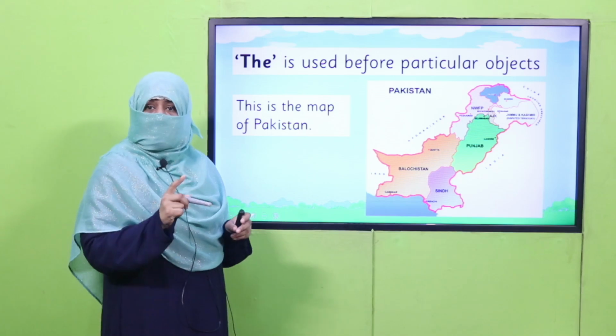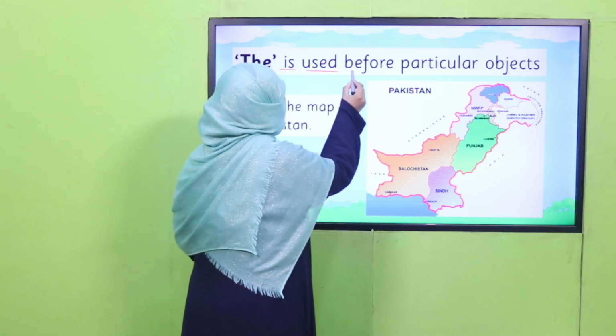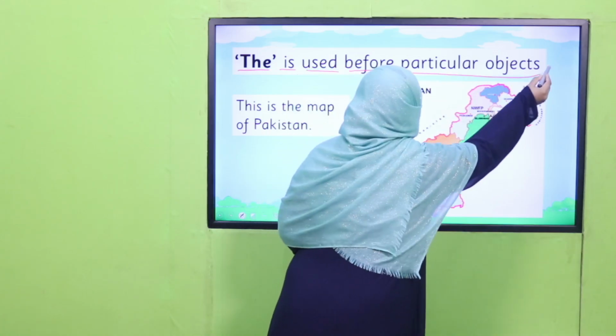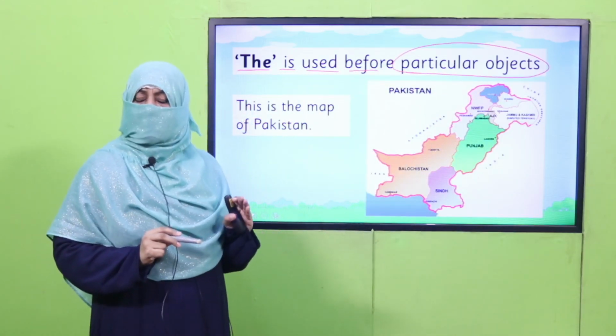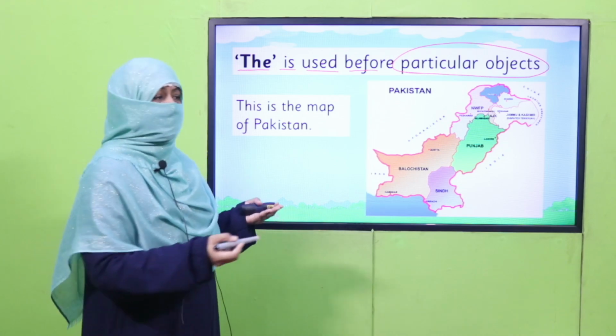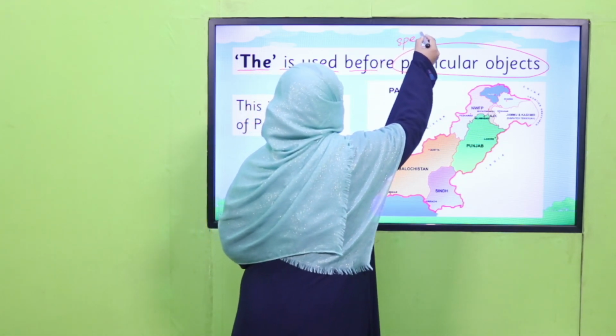Now the third article, the, comes. The is used before a particular object. Particular object means we know it's a specific one. Particular, I have taught you. It's specific.